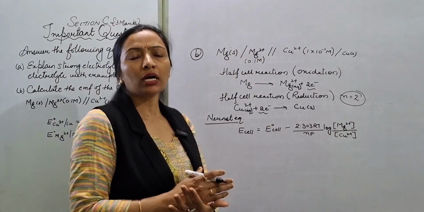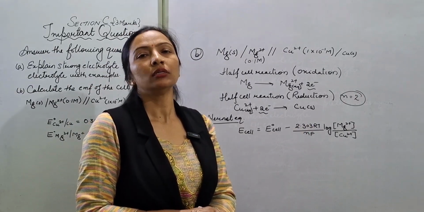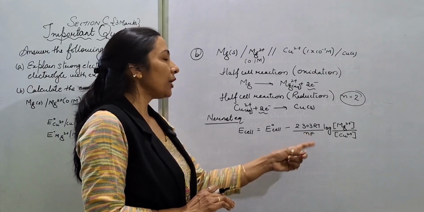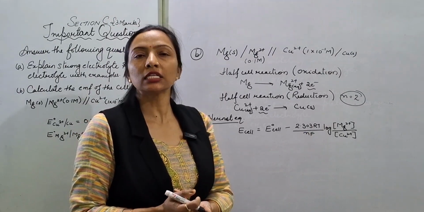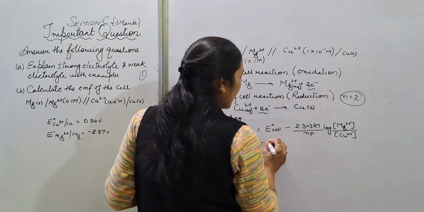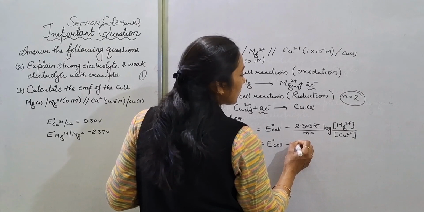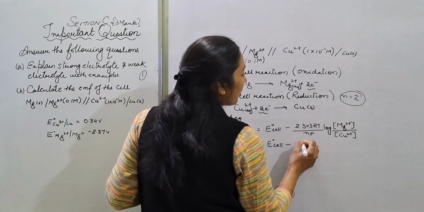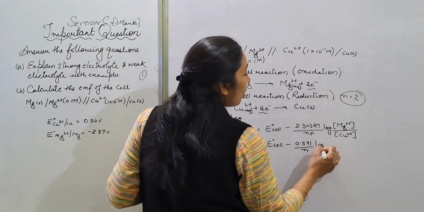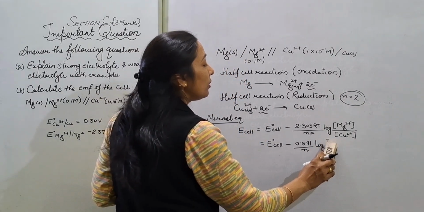So while we are substituting the gas constant value 8.314, temperature 298, and Faraday constant that is 96500, so what we will get, that is the standard electrode potential minus 0.591 by n log.